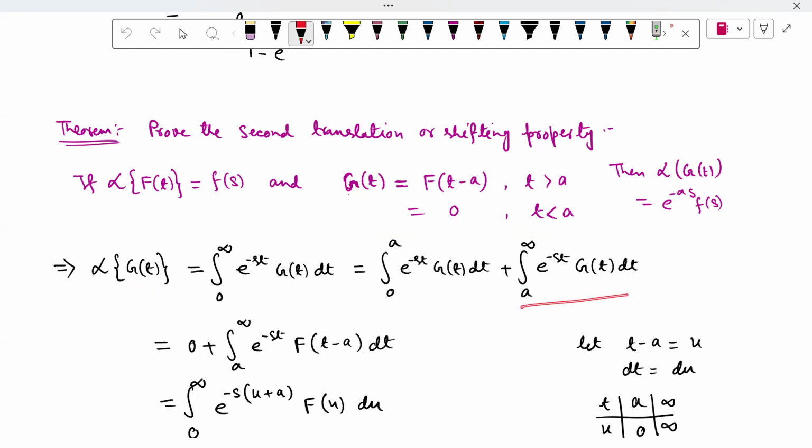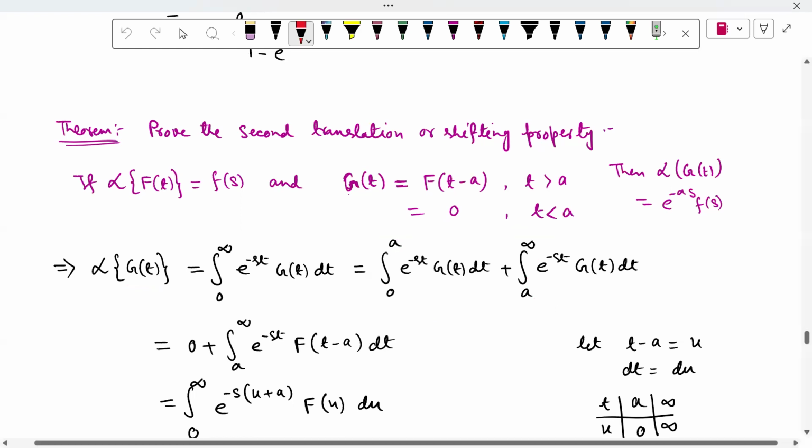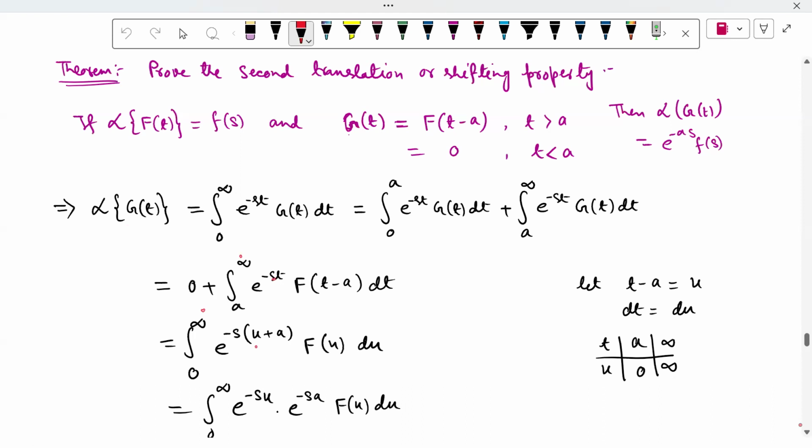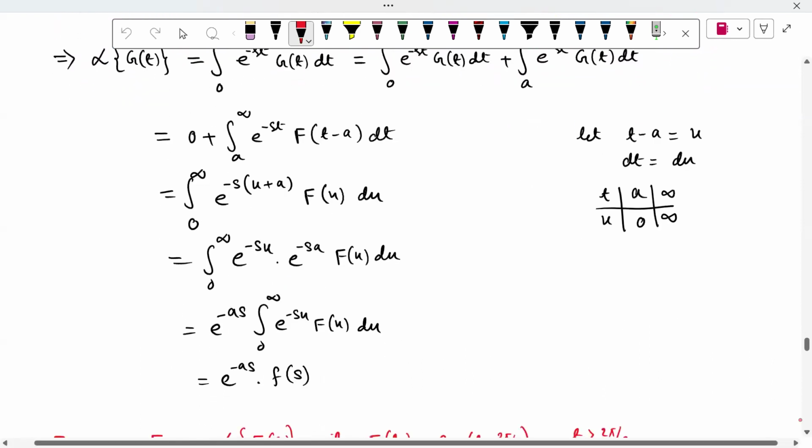For the other part, take the transformation t minus a equal to u, and the limit a to infinity becomes 0 to infinity. Put t equal to u plus a, and you get F(t minus a) equal to F(u), and with simple calculation you get this result. Pause this video and do these very simple elementary calculations, and you get this.